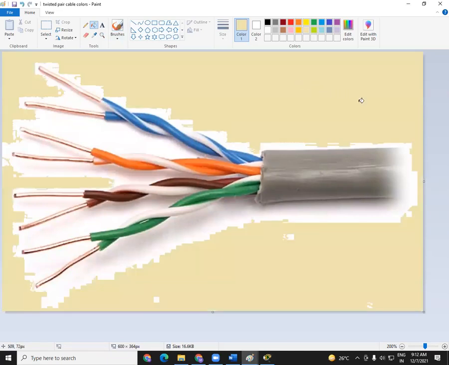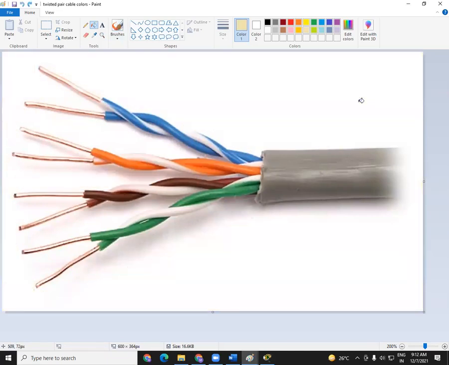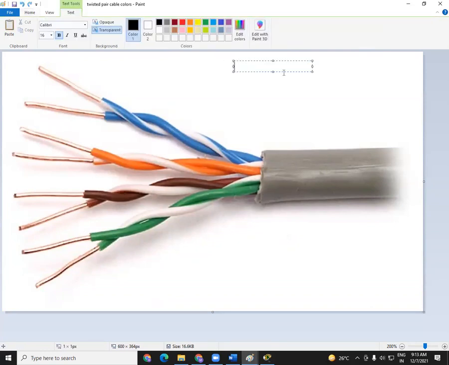When I say 90 to 95% of cases, this is the cable we use within our computer network, within a local area network. Maybe there are 10 computers or maybe there are 10,000 computers, but if the computers are present within a room or a building, this is the cable we use. That is called UTP cable, or we can call it twisted pair cable. Let me just write the names here: UTP cable or twisted pair cable, or we call it CAT cable also.